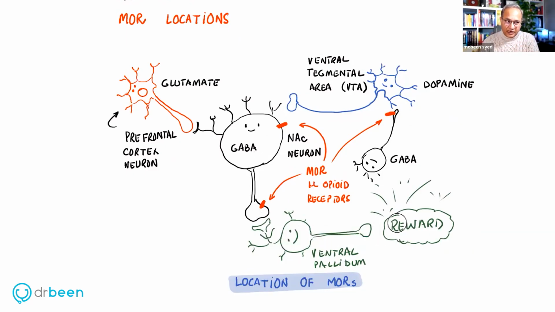So first, here in this diagram, we should become aware of the following. There are mu opioid receptors present on GABAergic neurons, or GABA releasing neurons, on the nucleus accumbens interneurons, the ones that would actually start producing the reward feeling. There are opioid receptors on these neurons, not only on the postsynaptic part, but also at the release site, the presynaptic axon terminal as well. So why is this important?